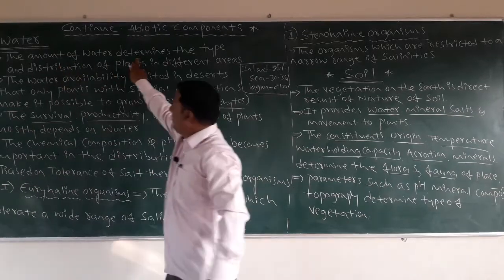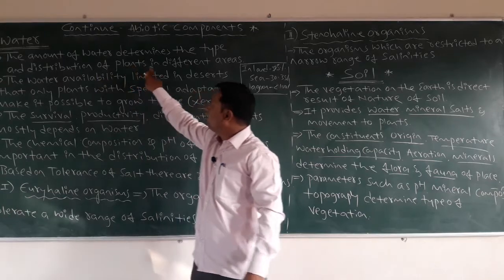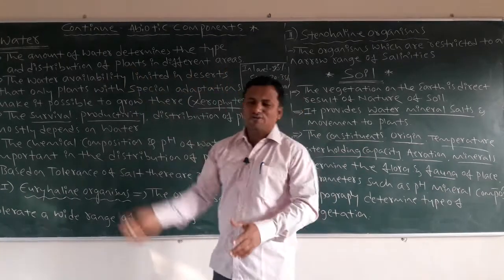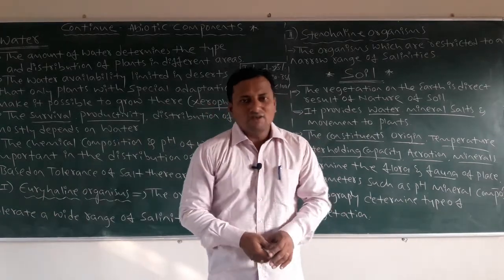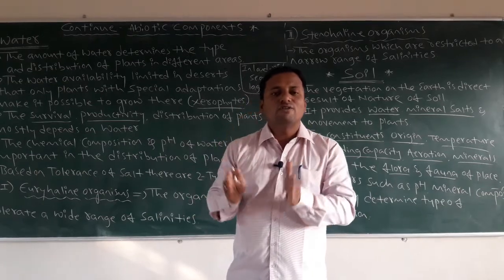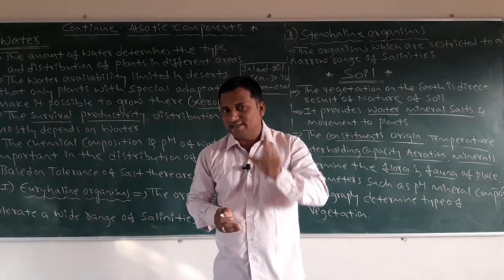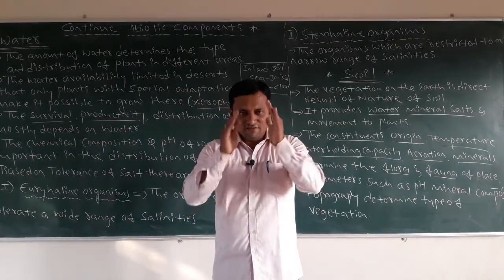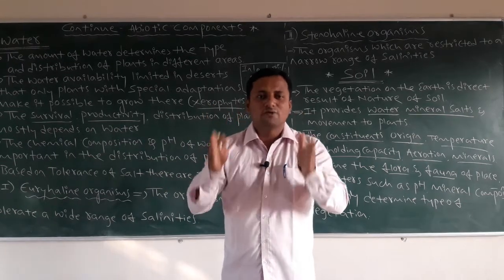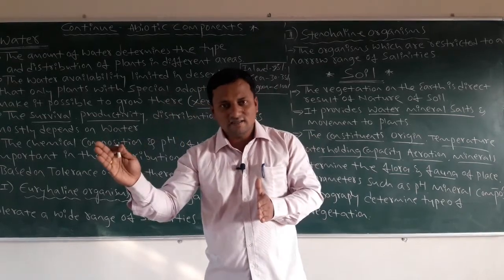The amount of water determines the type and distribution of plants in different areas. You know that plants are organisms. Where there is more water, there we find living conditions. Why? If all abiotic components are in good condition, then only the biotic components, the living things, are there.